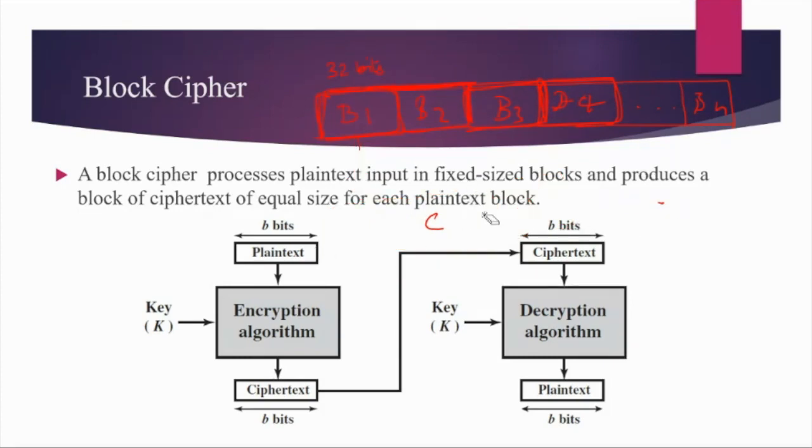Rest everything is the same. As we are dealing with a symmetric cipher, keys are the same at both ends. The only difference is that previously we were giving one bit at a time to the algorithm. Now we will give a group of bits, or a block, to the algorithm, and the entire algorithm is designed to work on a block of data. So these are called block ciphers.